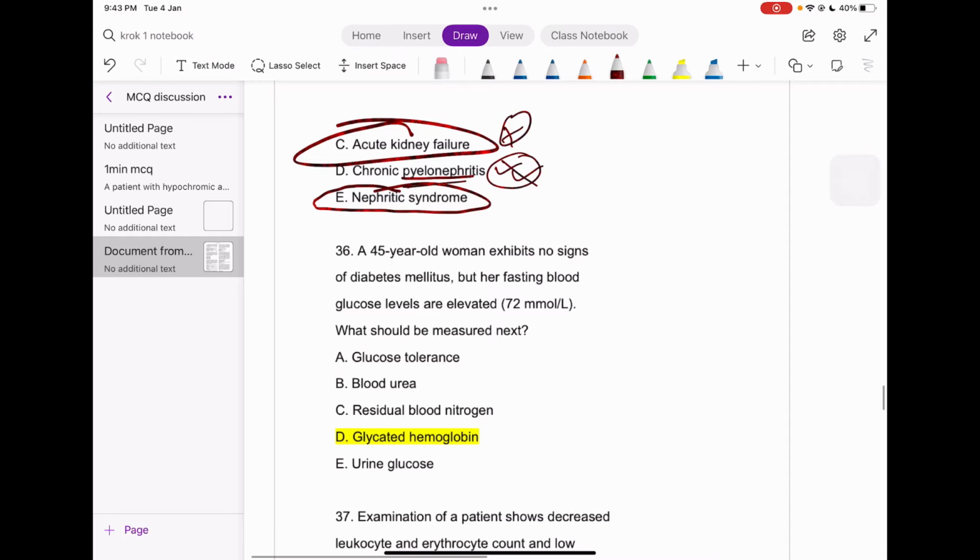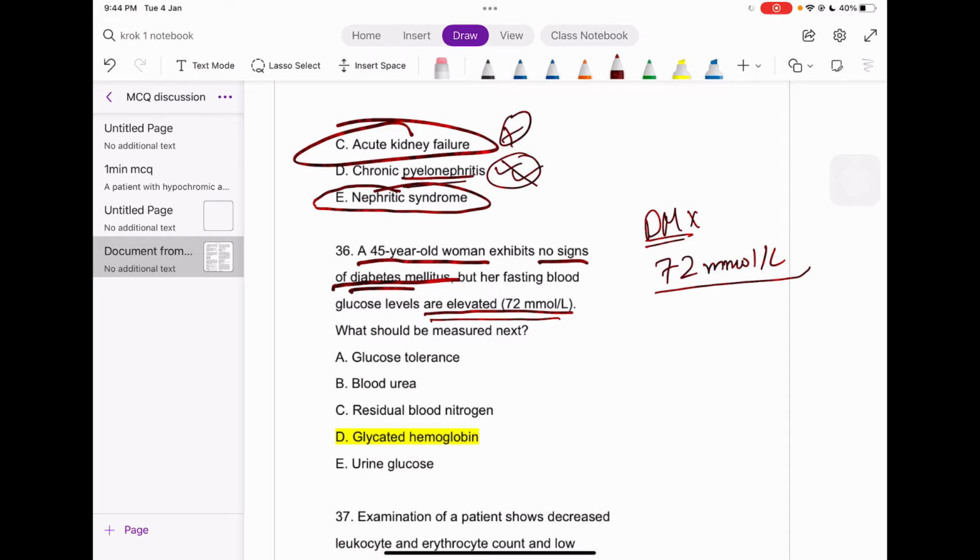Easy. A 45-year-old woman, okay, exhibits no sign of diabetes mellitus. So she's not having diabetes mellitus, but her fasting blood glucose is elevated to 72 millimole per liter, guys. Oh my god, that much. 72 millimole per liter. So what do you think, guys? What should we do? Just think about it in this way.